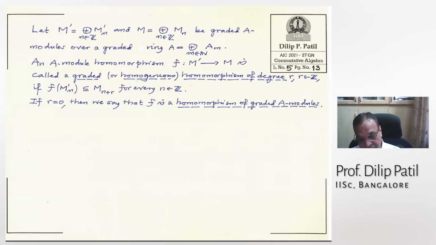So graded, the subgroups go to those subgroups, but it may happen that they go to a fixed shift of the homogeneous component. If R is 0, then you call it a homomorphism of graded modules. So by definition, a homomorphism of graded modules means that it maps the homogeneous component of degree n to the homogeneous component of degree n. Otherwise, you will have to keep writing degree R, and so on. All right.